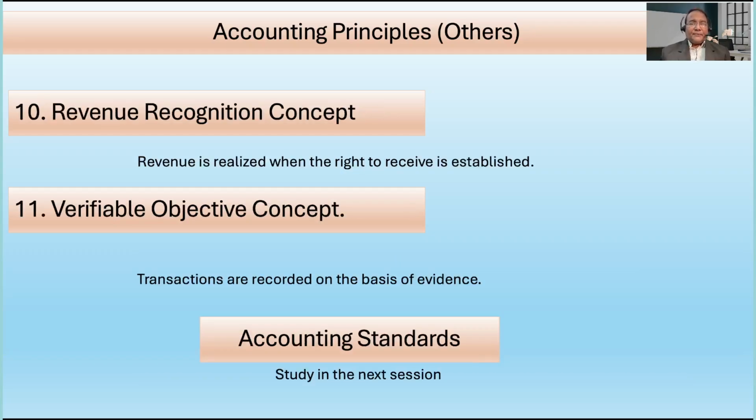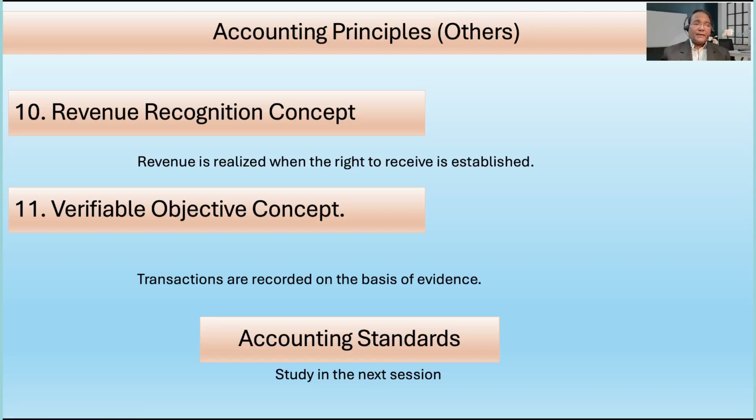Now, accounting principle, the 10th one, revenue recognition concept. Now, what it means is revenue is recognized when the right to receive is established. Now, very simple. Let us understand. When a businessman happens to get the right to revenue, say, for example, if he has sold goods on credit, he has the right to receive the money back.